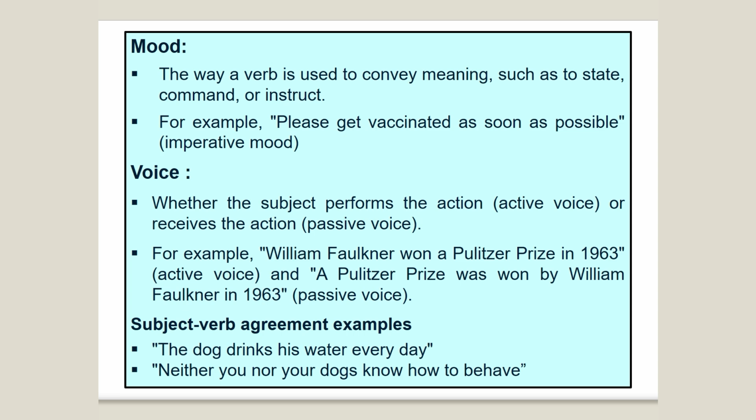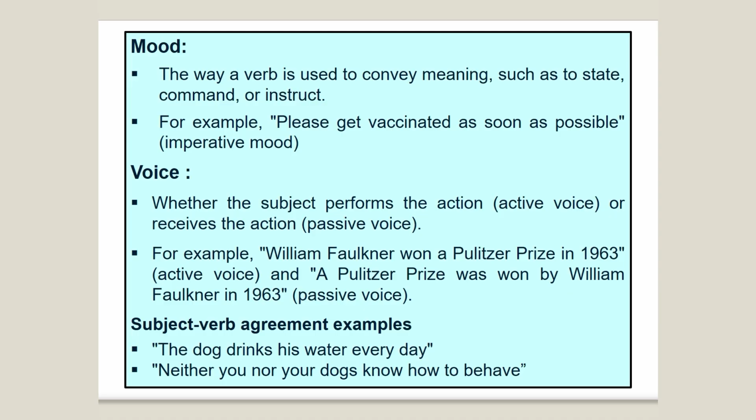And now, what is the voice? Voice shows whether the subject performs the action, which is active voice, or receives the action, which is passive voice. So there are two types of voice: active voice and passive voice.